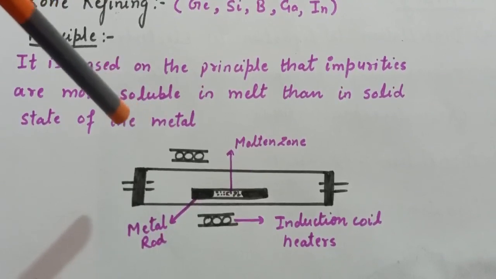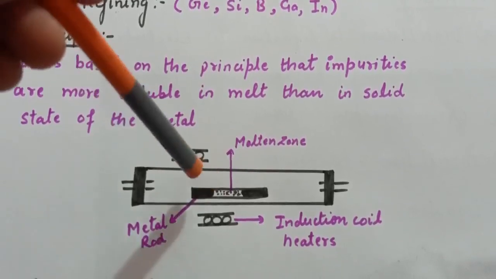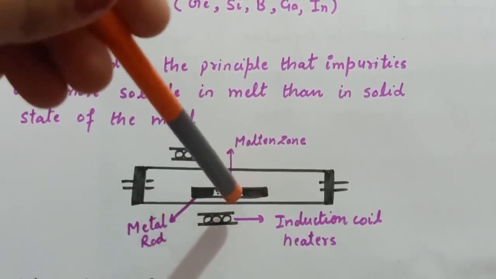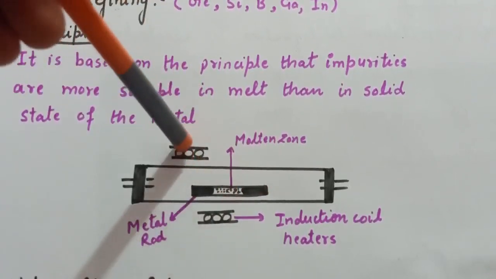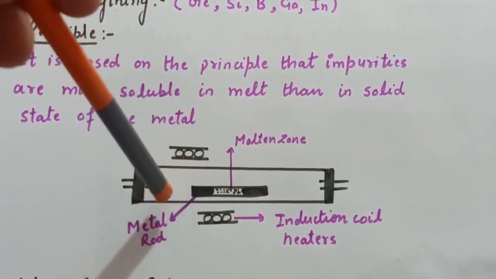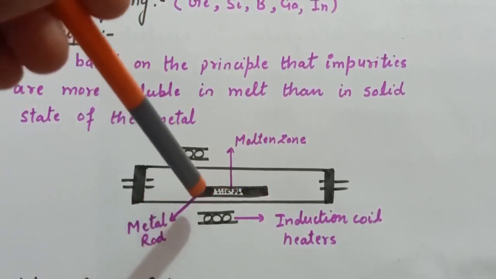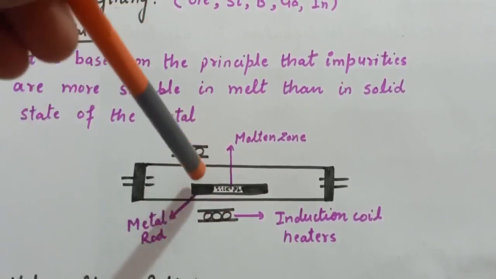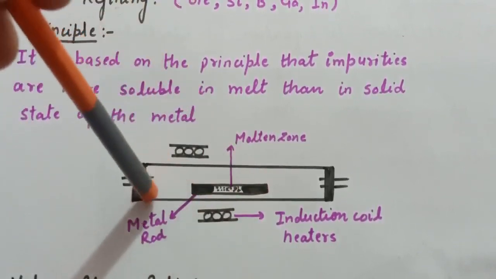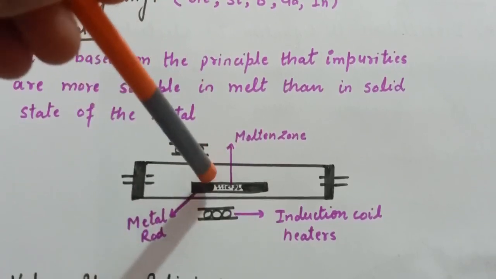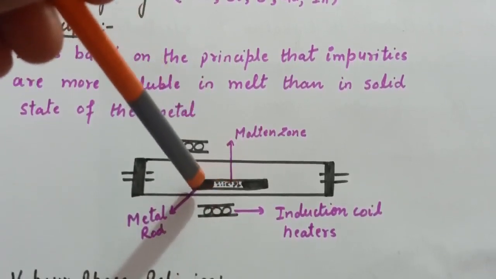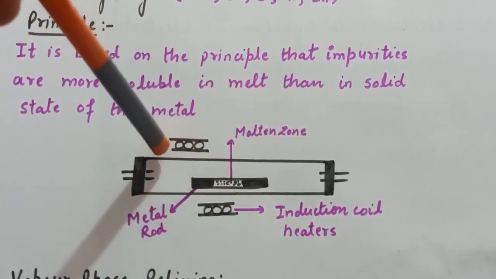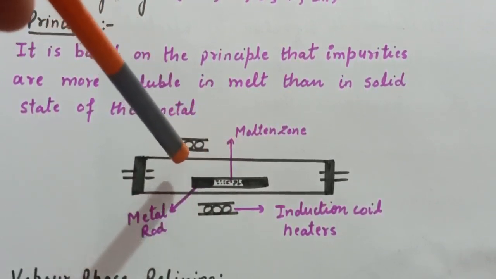Now what happens in this process: the impure metal is converted into rod form, and a circular mobile heater is fixed at one end of the rod of the impure metal. These are moving circular heaters, and this rod is placed in an inert atmosphere to prevent oxidation of the metal.